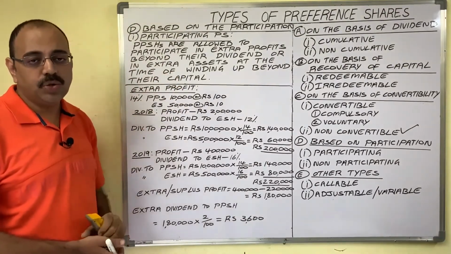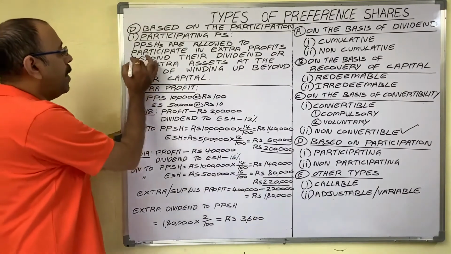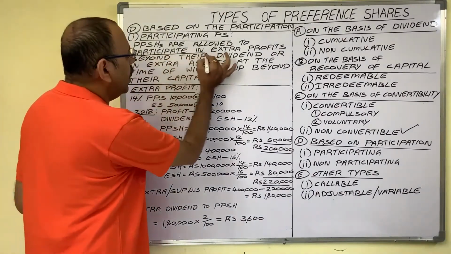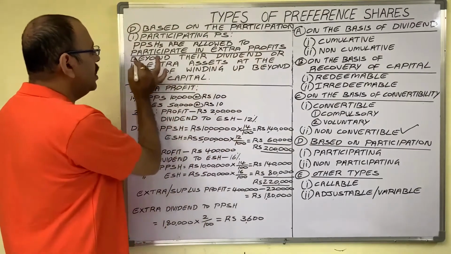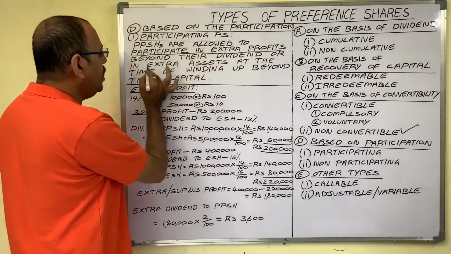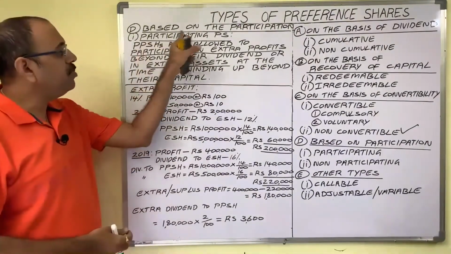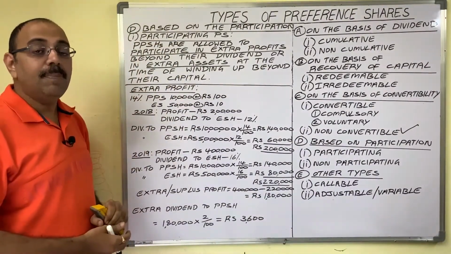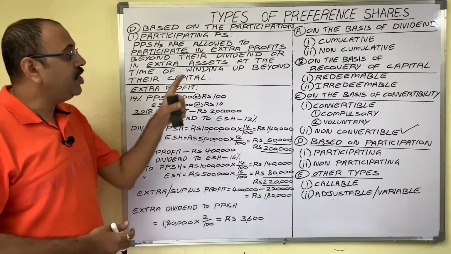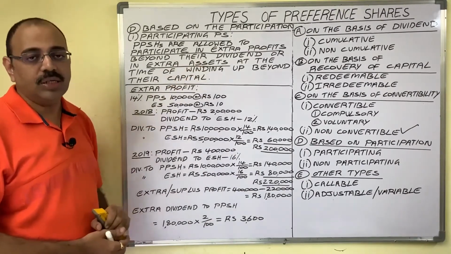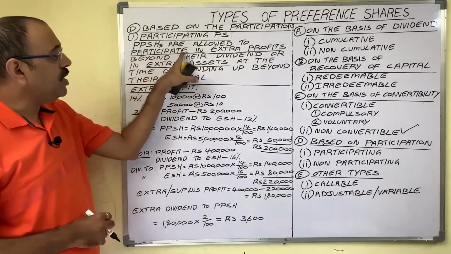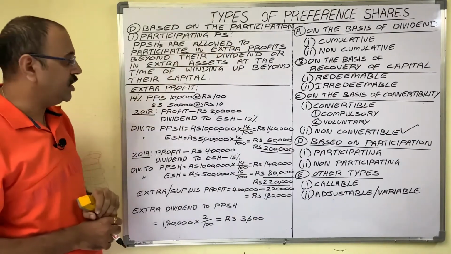Here are two points you should know: participate in extra profits, and participate in extra assets. So participating preference shares means they participate in the benefits of equity shareholders. Let us see the first one, participate in extra profits.